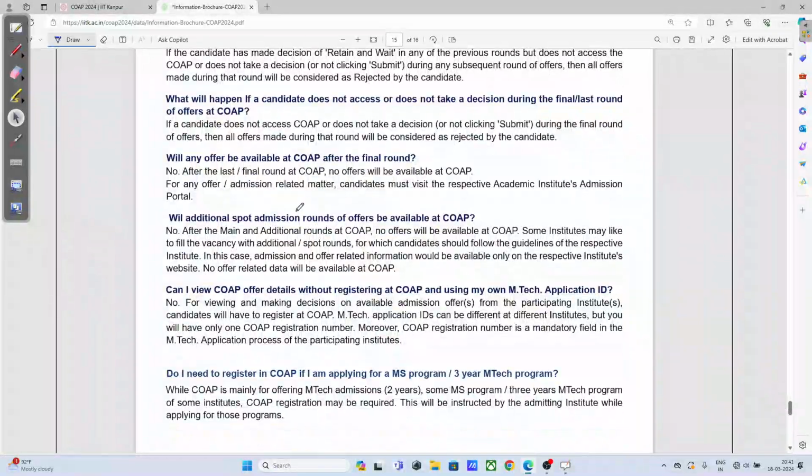Will additional spot rounds of offers be available at COAP? No. Can I view COAP offers without registering? No. You need to register.